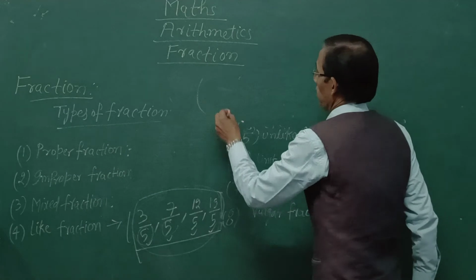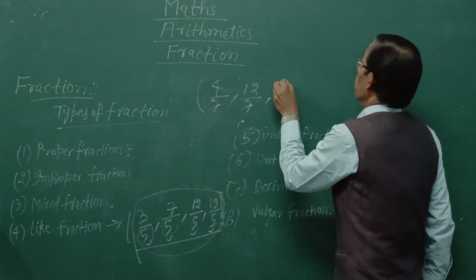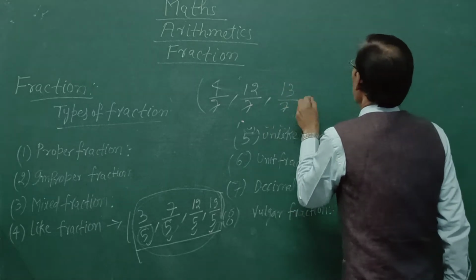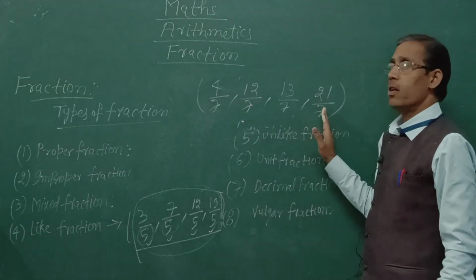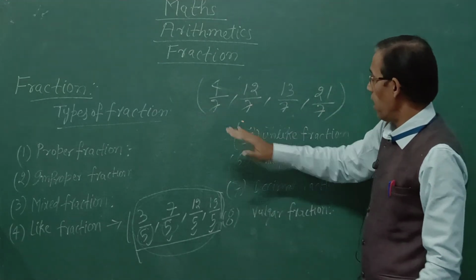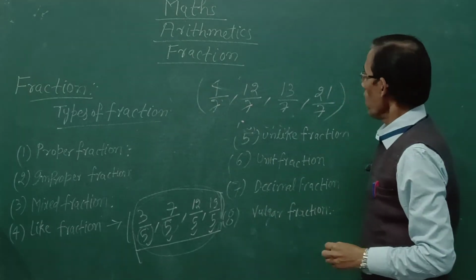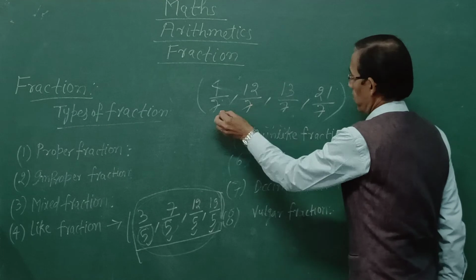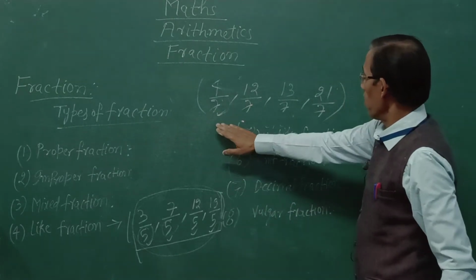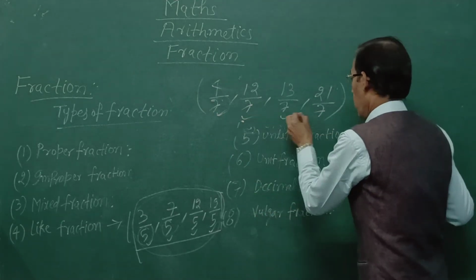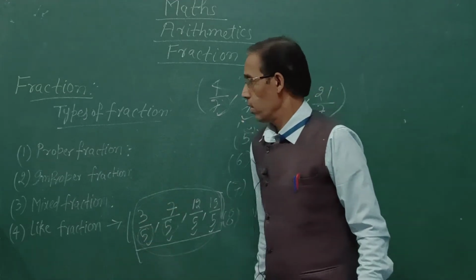Second group, 4 upon 7, 12 upon 7, 13 upon 7, 21 upon 7. This group is also called like fraction because the denominators of all the fractions in the group are same. Okay, so this group is like fraction.